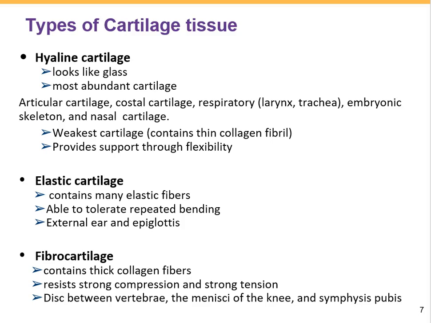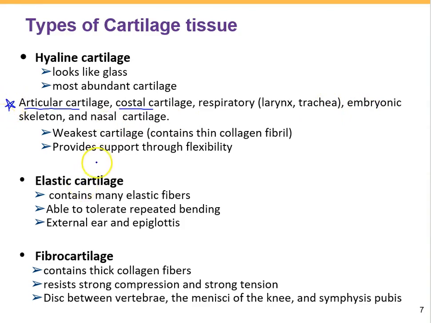It's the most common type of cartilage in our body, which we can find at the articular cartilage. It means the cartilage found in the joint at the ending of long bones. Costal cartilage, which is a cartilage between rib and sternum, at the respiratory tract, the larynx and trachea, and also our skeleton before birth was hyaline cartilage, and also it's going to be found in our nose. Make sure you know where the hyaline cartilage is going to be found.